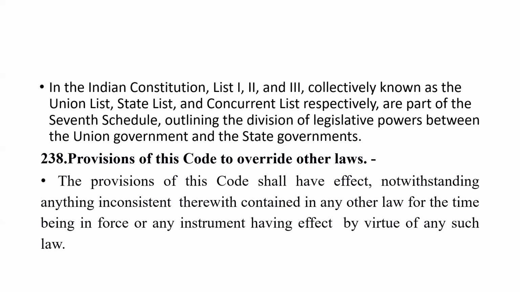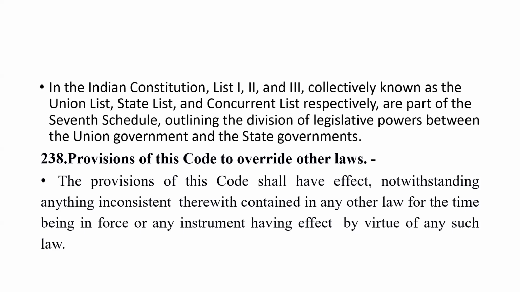You can check on Google also. Although it is a state legislation, the concurrent list covers legislation on which both the center and the state can legislate. So although it is included in the concurrent list, the law was made by the state. Similarly, IBC, although included in the concurrent list, was made by the center.